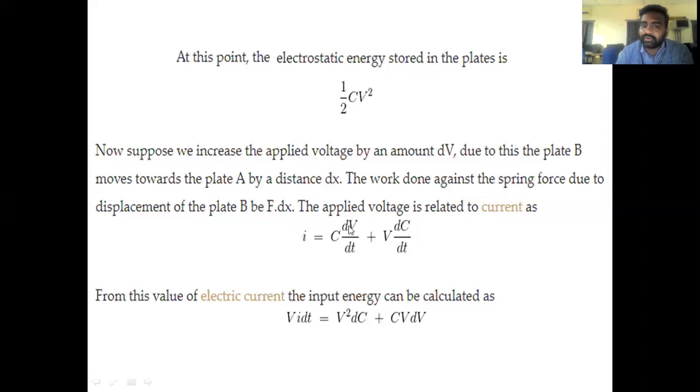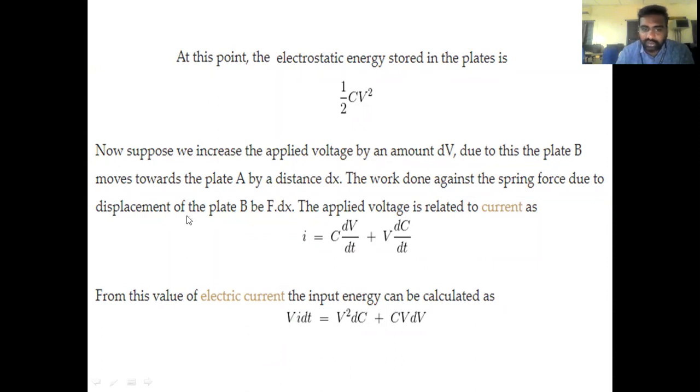Change in applied voltage with respect to change in current is equal to change in capacitance with respect to change in voltage. So if we simplify this expression, what is the new expression here? V into I, that is the actual amount of energy. Energy is nothing but power. Technically, power is nothing but a combination of voltage and current.